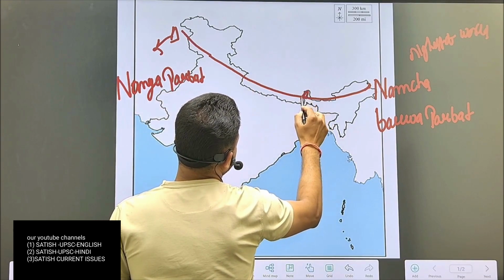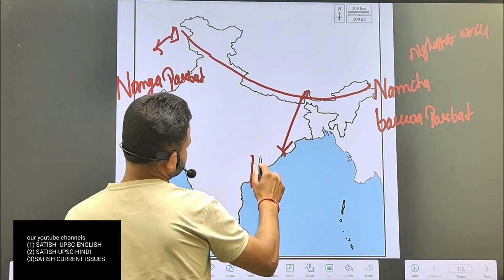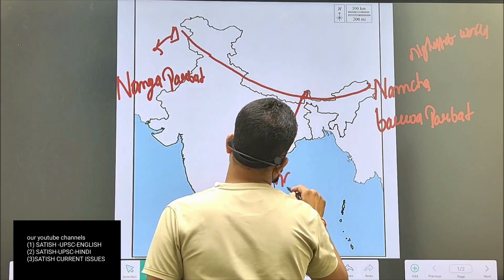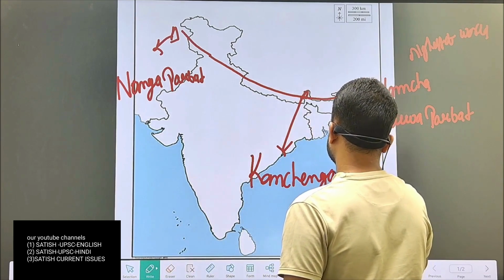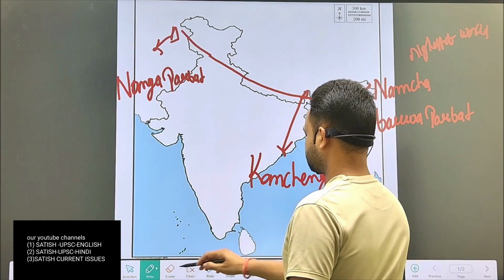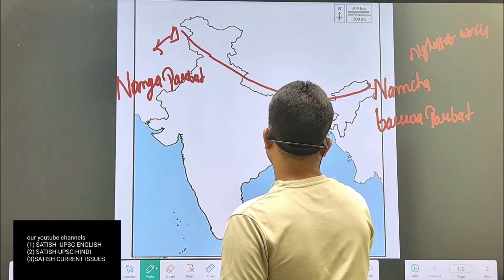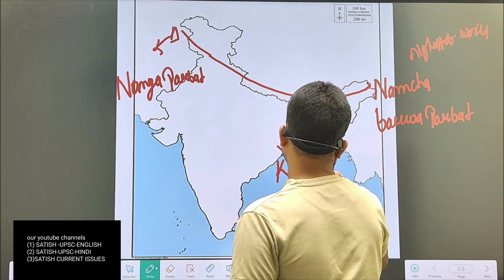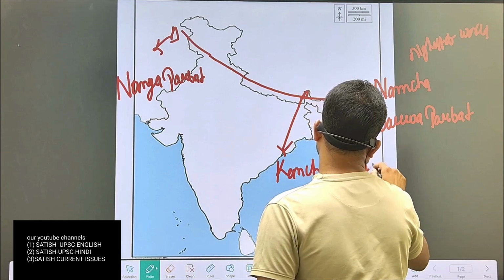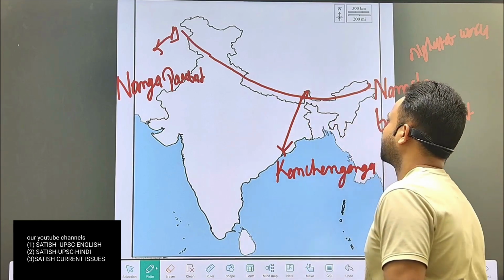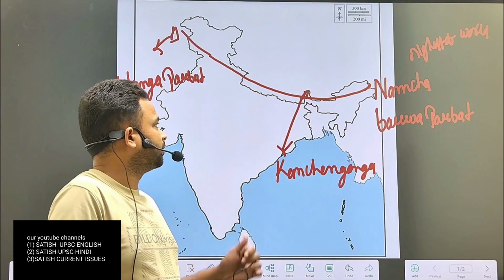Here in the border between India and Nepal, you can see Kanchenjunga. So Kanchenjunga is basically situated in the border between India and Nepal.